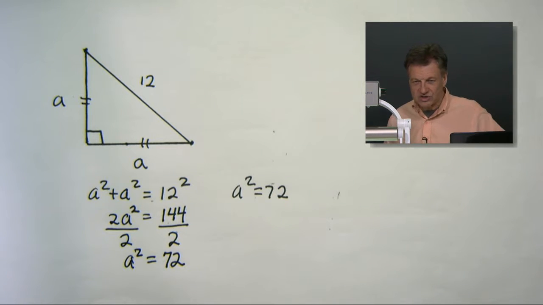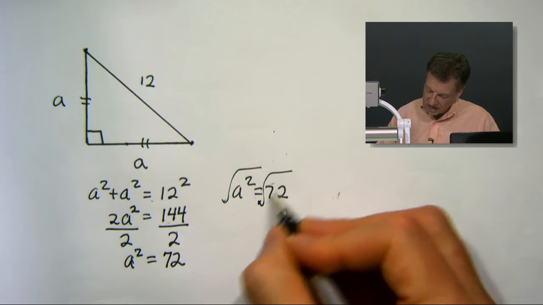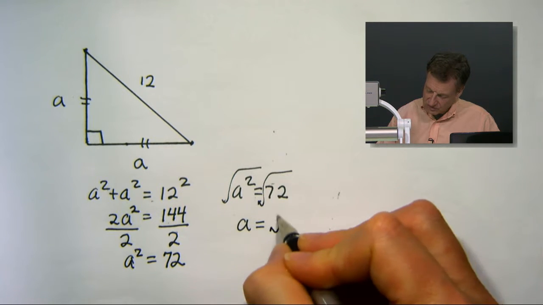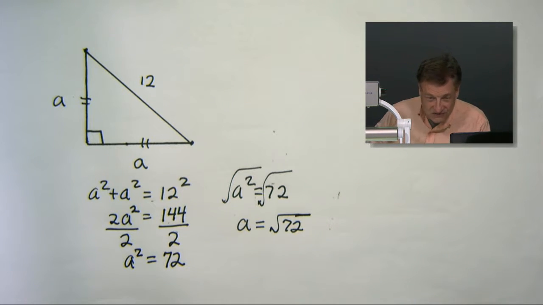But I bet your teacher has taught you how to make these things work in terms of rationalizing, right? In other words, simplifying the square root. Because when we hit that square root on both sides, we got a equals the square root of 72. Which is fine if it's asking for decimals, but I didn't hear you ask for decimals. I think we're looking for actual roots, aren't we? Yes. So we want to look for the exact value.